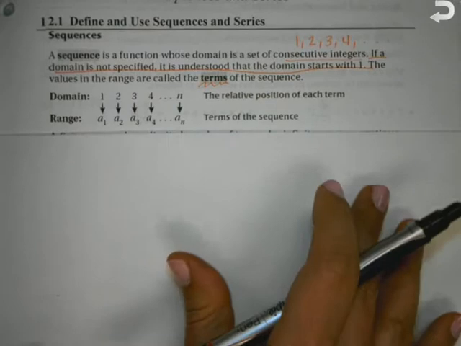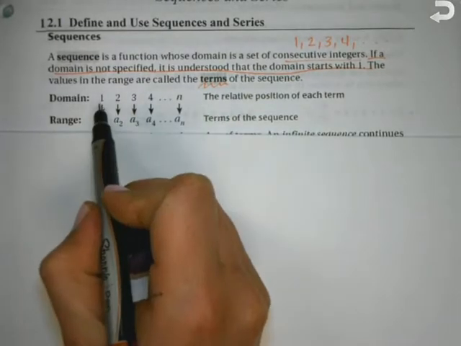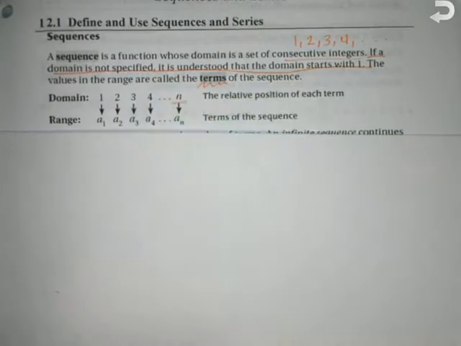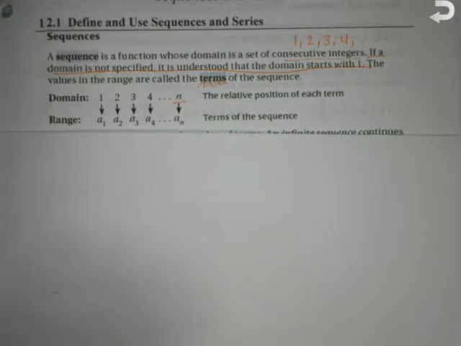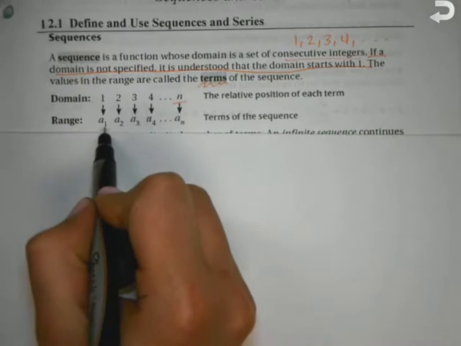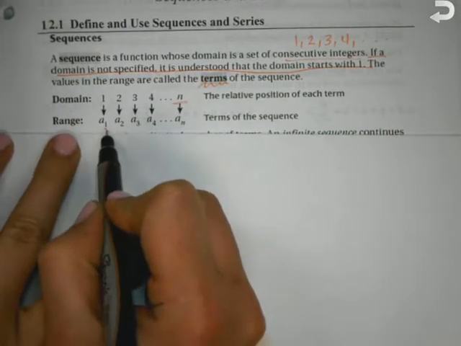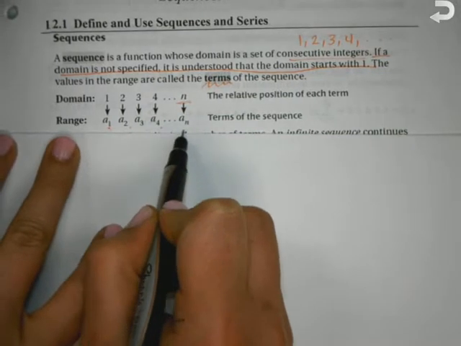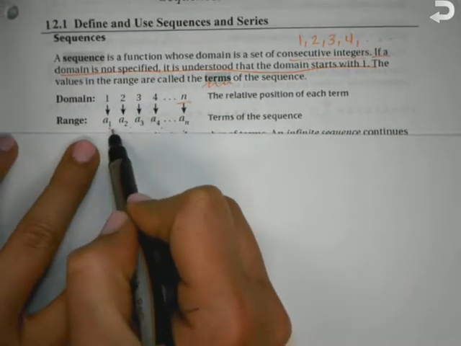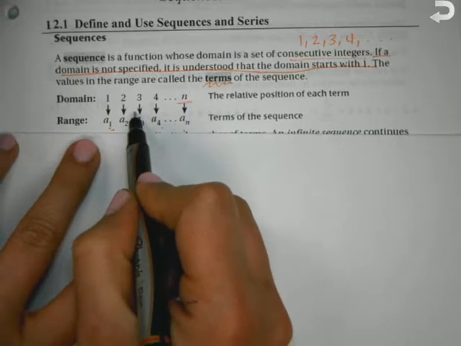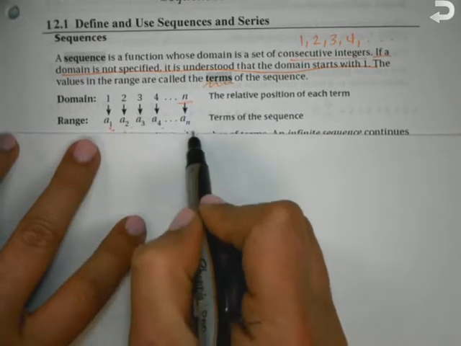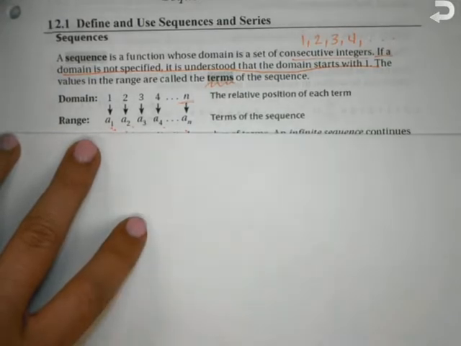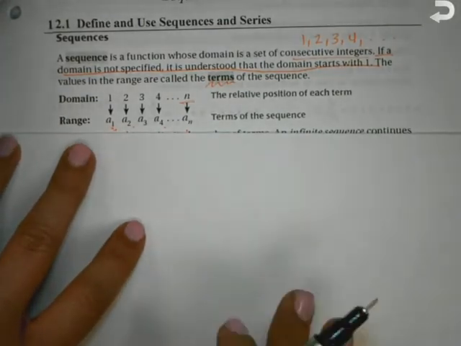So this is a general example: your domain is almost always going to start 1, 2, 3, 4, all the way to n. N is the general term, the general equation. Our range, or the terms of the sequence, we label them A sub 1, A sub 2, A sub 3, A sub 4, all the way to A sub n. This is also called the first term of the sequence, the second term, the third term, and if it's just in general terms, the nth term. So if I don't know what n I want to go to, we call it the nth term.